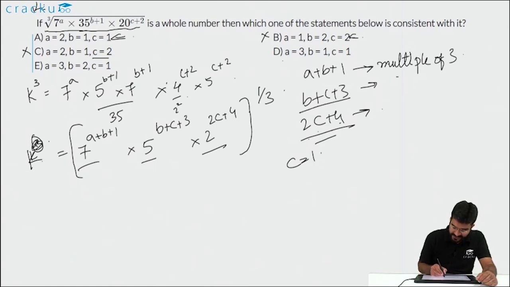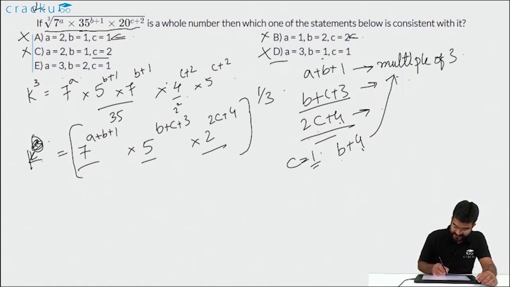Now let us look at the second condition, that b plus c plus 3 has to be a multiple of 3. We already know that c is equal to 1, so b plus 4 has to be a multiple of 3. If you look at the first option, when you input b is equal to 1, b plus 4 is 5, which is not a multiple of 3, so b can't be 1. In option D, again b is equal to 1, and b plus 4 is not a multiple of 3, so we'll reject this also. In option E, b is equal to 2, so b plus 4 is 6, which is a multiple of 3, so this is fine.